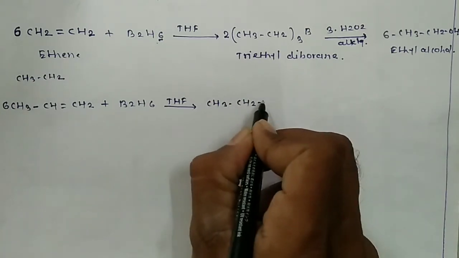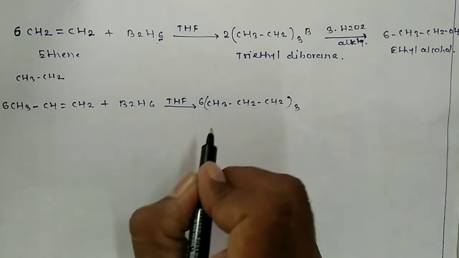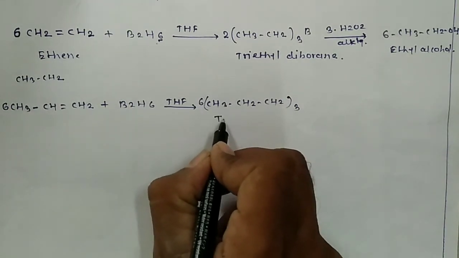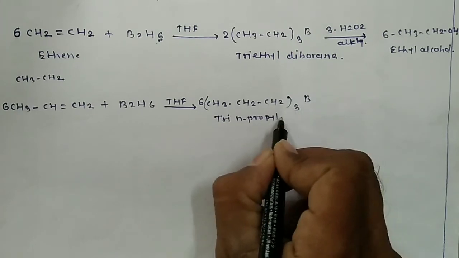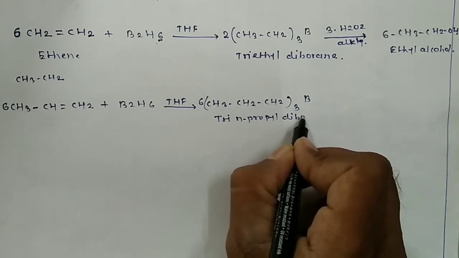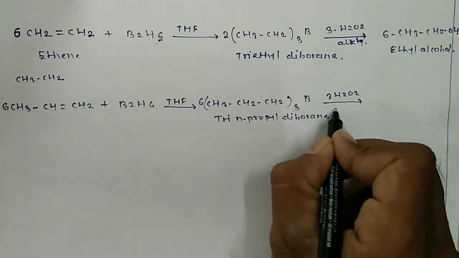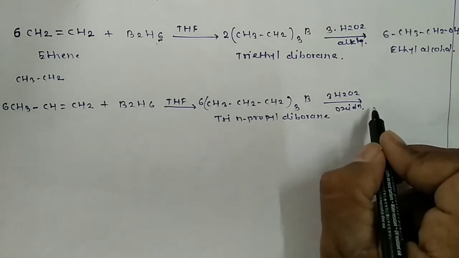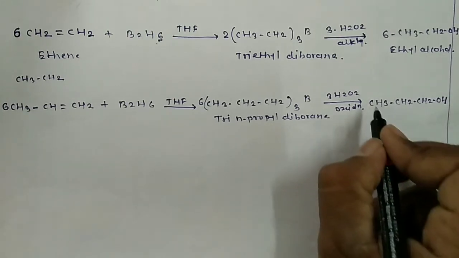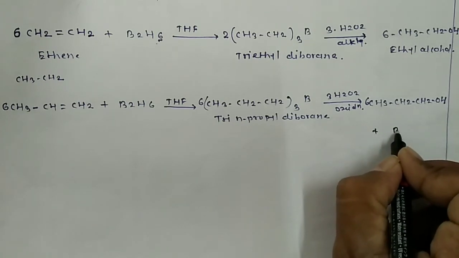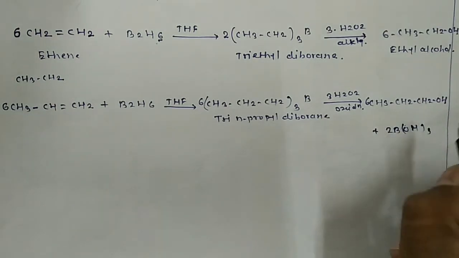CH3CH2CH2, 3 groups, tripropyl, that is n-propyl diborane, and on reaction with hydrogen peroxide, it undergoes oxidation, and we get the alcohol, that is CH3CH2CH2OH, 6 molecules, plus we get here 2 molecules of B(OH)3.